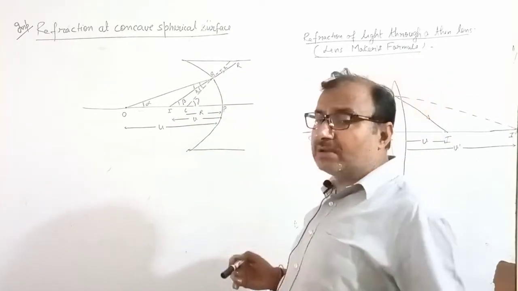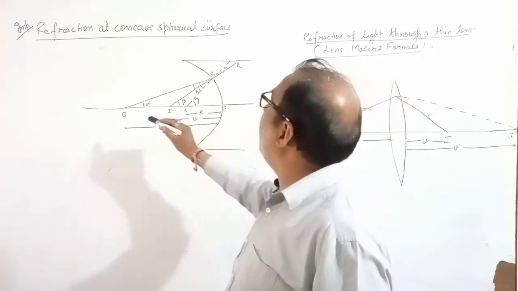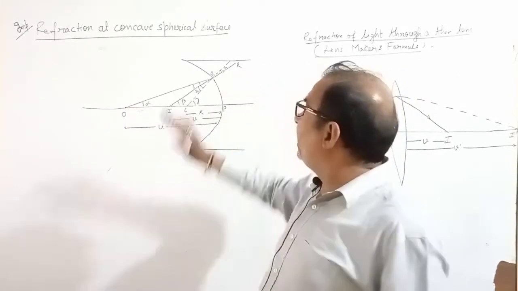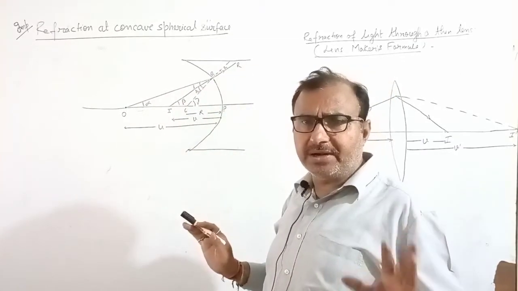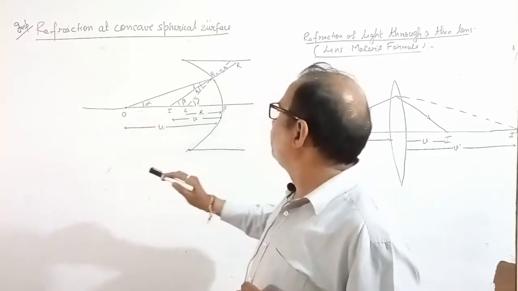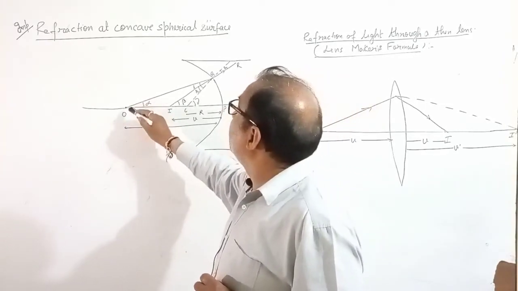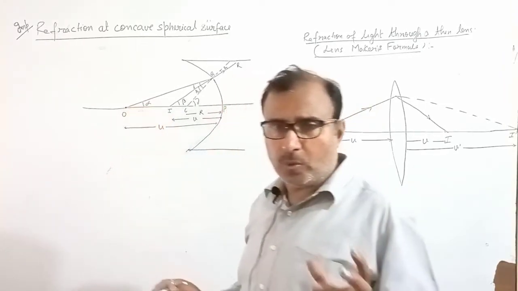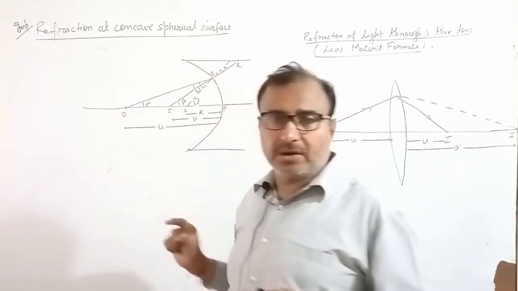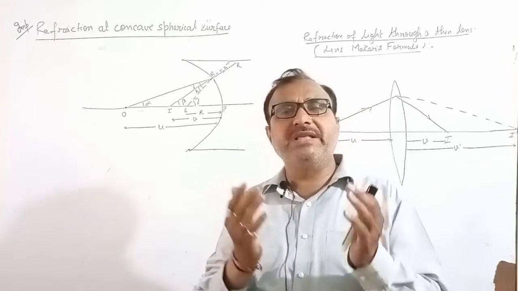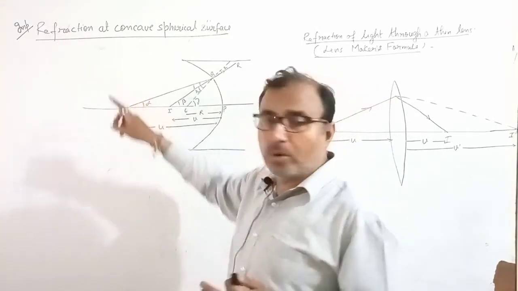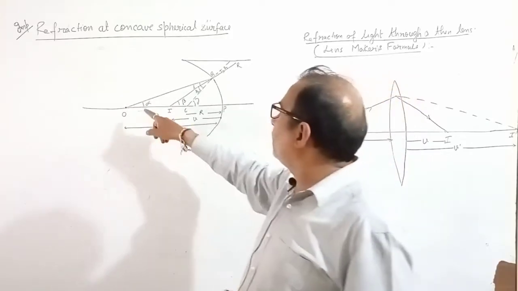Now I am coming to the derivation. Let you have an object O. I made this diagram for you all so that you can understand easily. An object O means something is kept at point O. Something you keep in front of this surface, that is the object. Object मतलब जिसको इससे देख रहे हैं, that is object. So at point O, you have an object.